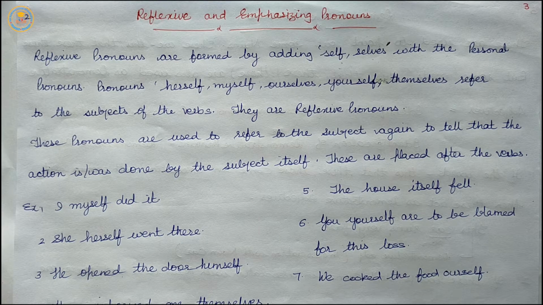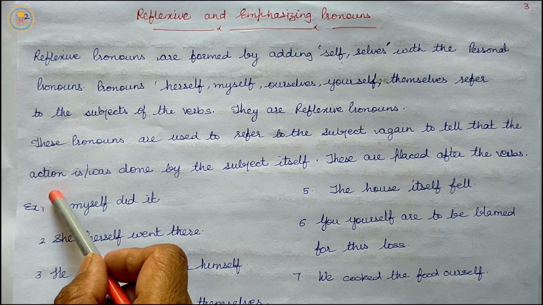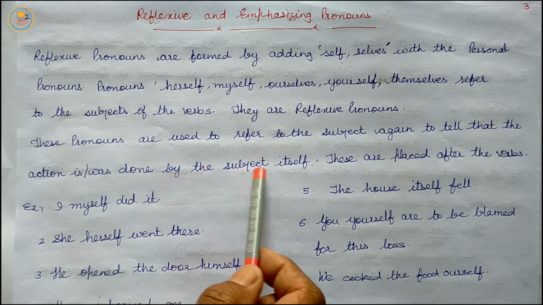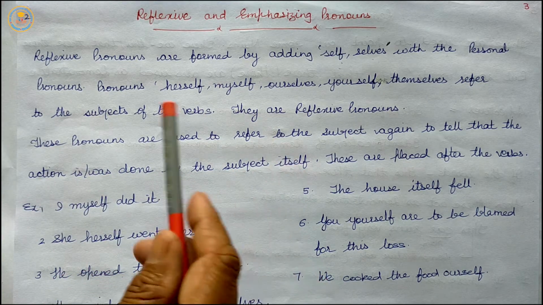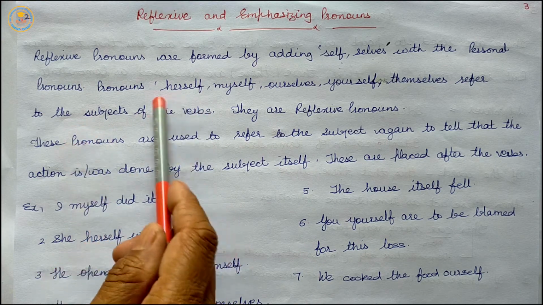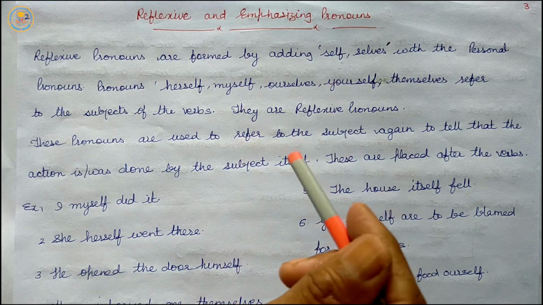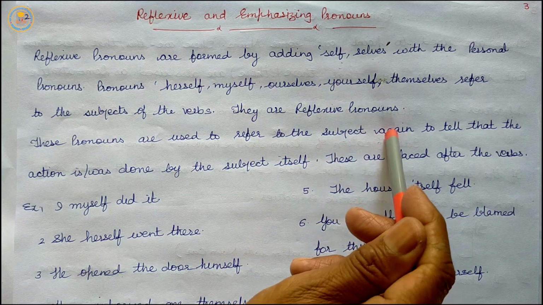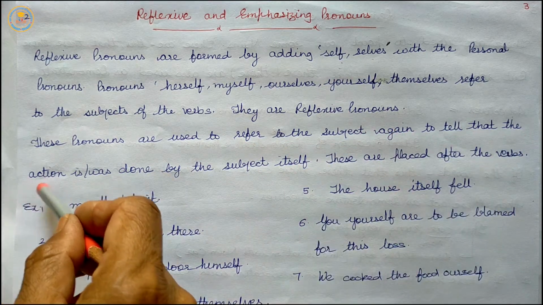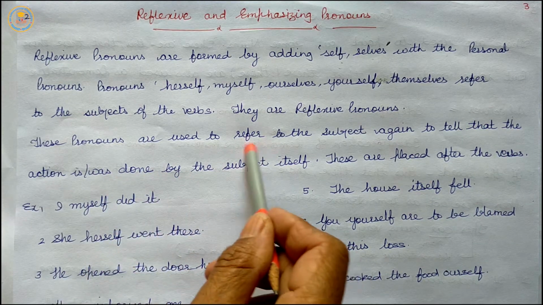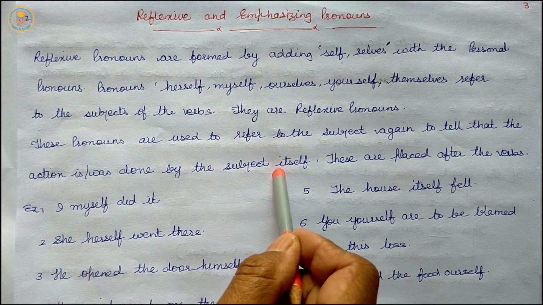These pronouns are used to refer to the subject again to tell that the action is or was done by the subject itself.